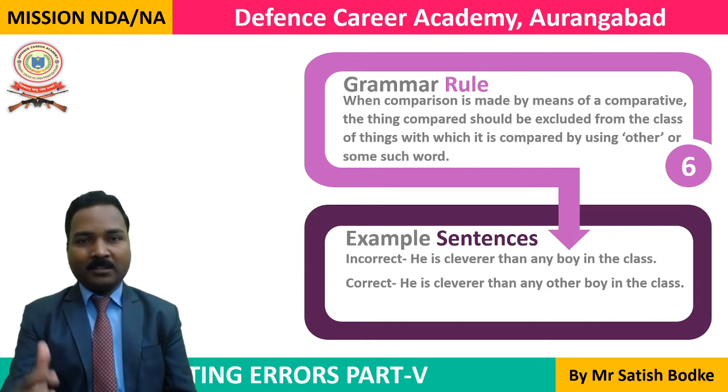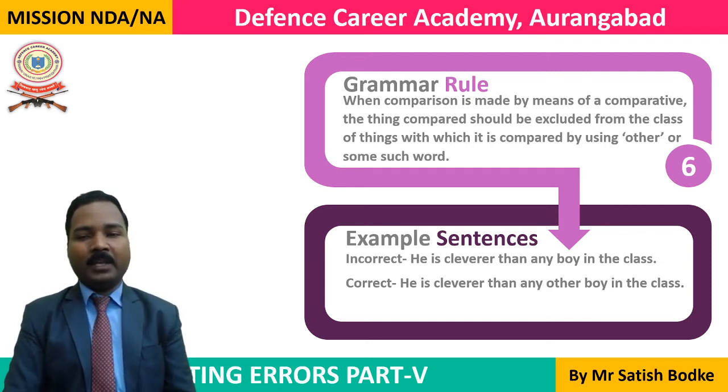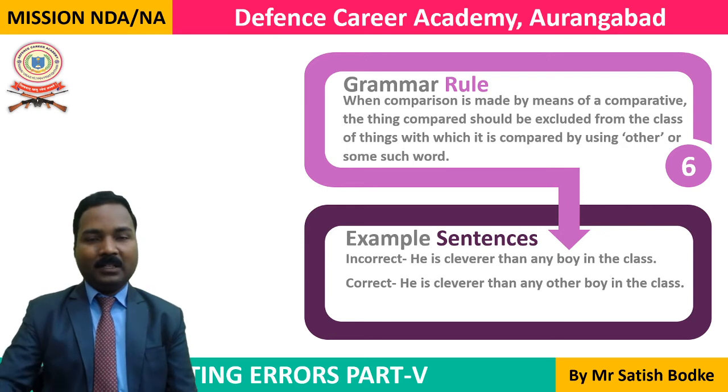So that is the rule. He is cleverer than any other boy in the class. Here we'll have to exclude him from the class. That is the point in rule number 6.